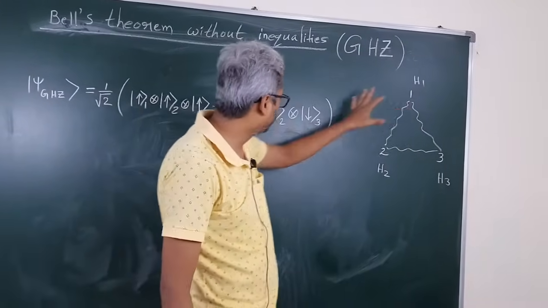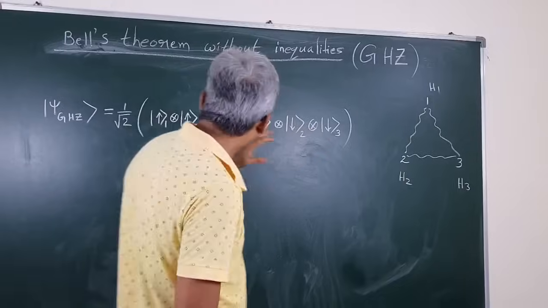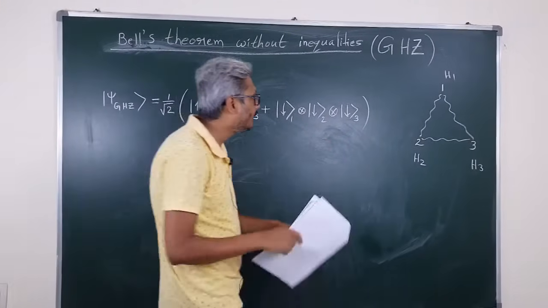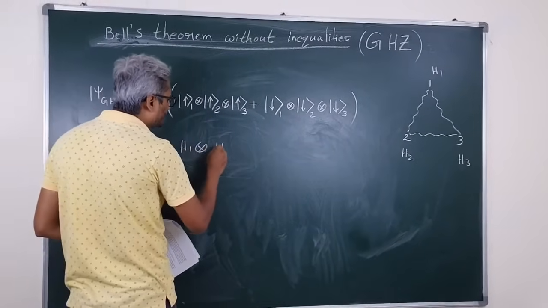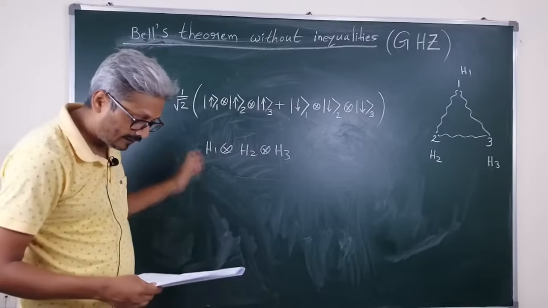So these particles 1, 2, 3 are now correlated, and this is a particular state for this joint system which belongs to this Hilbert space H1 tensor product H2 tensor product H3, and this is an entangled state.